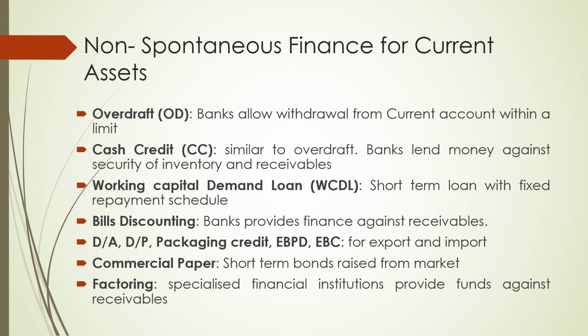One is documents against acceptance, documents against payment, the packaging credit. I will share one brief document with you which explains these, but you need not go too much into details, because that is not something we are going to do in this particular subject.